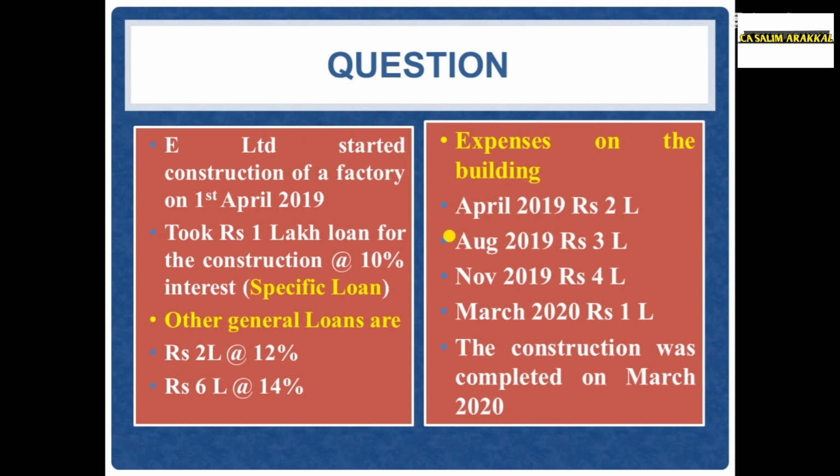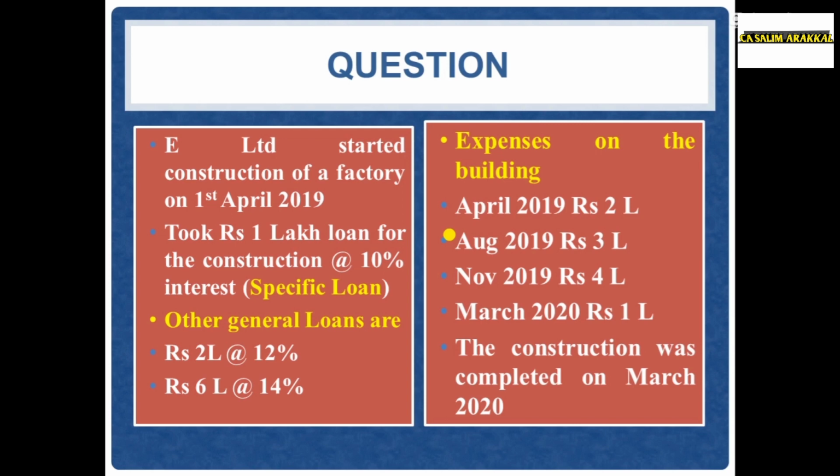The company started construction of a factory, that is a qualifying asset. For the purpose, a specific loan is availed, rupees 1 lakh, that will cost 10% interest. So we can apply this 10%. And there are some other general loans, 2 lakh and 6 lakh. The rate is given 12% and 14%. So we should compute the capitalization rate, that is the weighted average rate. On the following dates, expenditures are incurred for the construction of the factory. The construction is completed in March 2020. We should compute the borrowing cost to be capitalized.